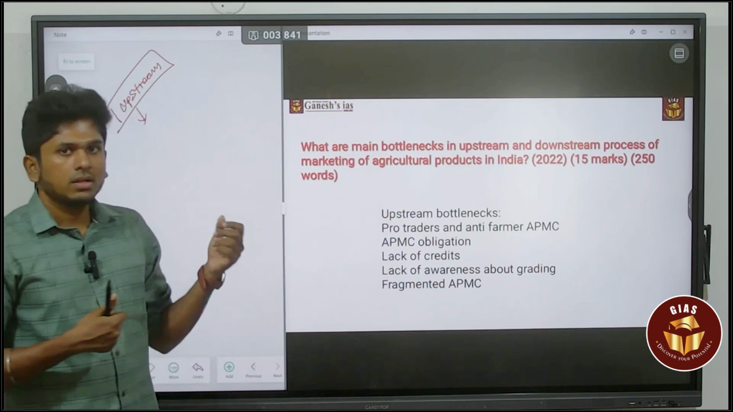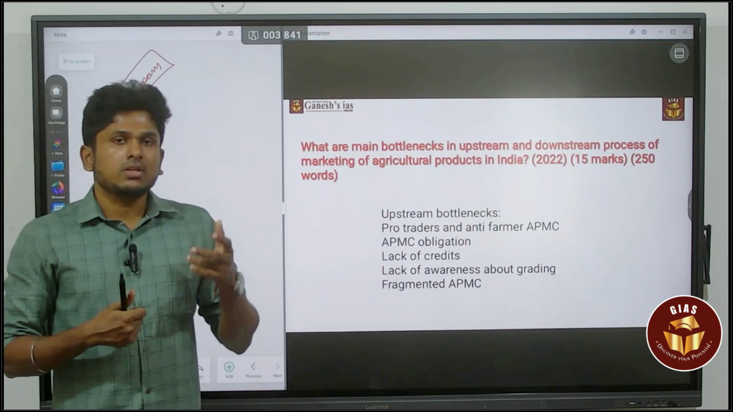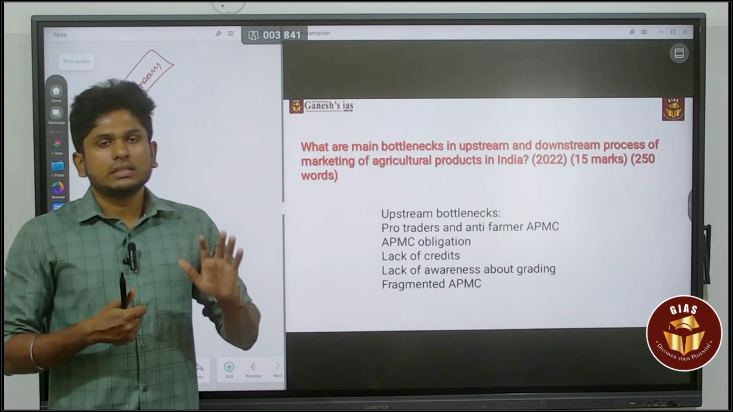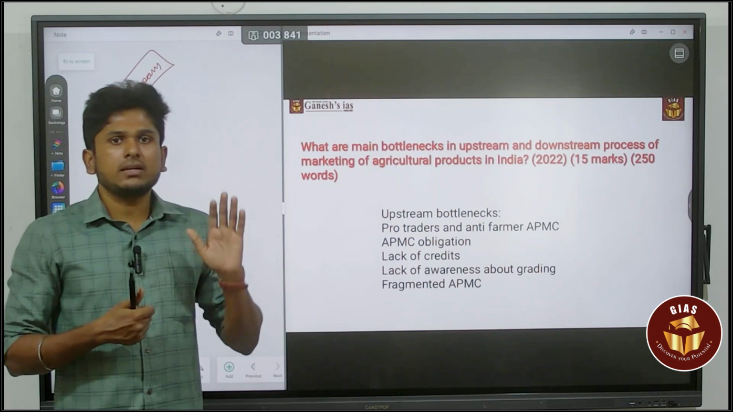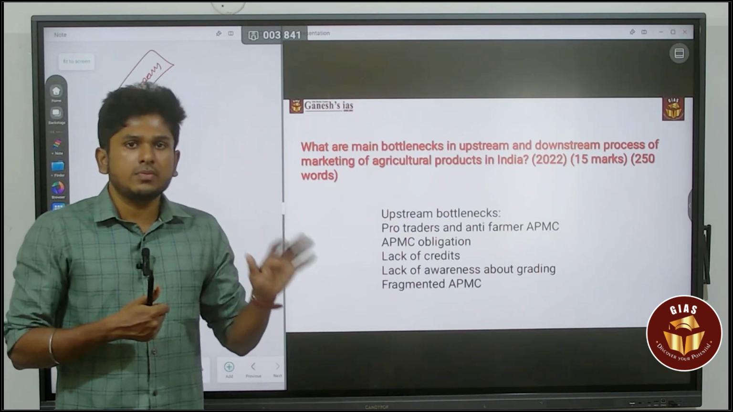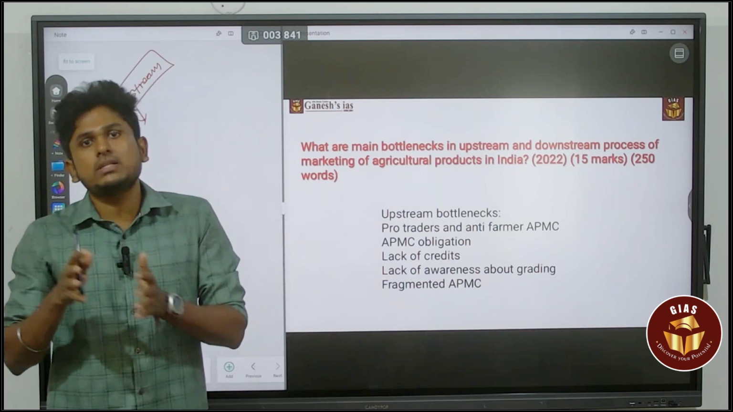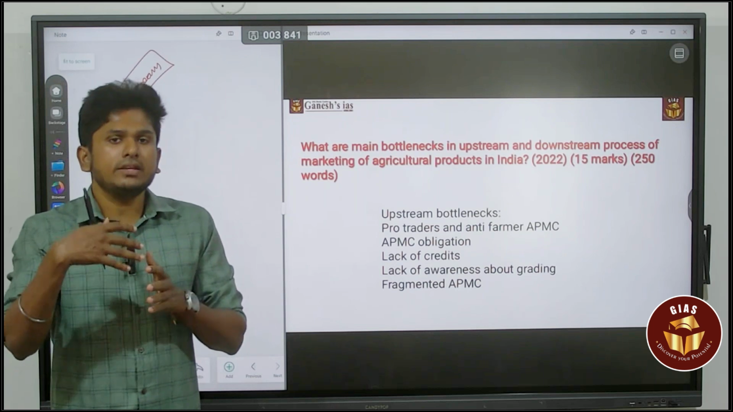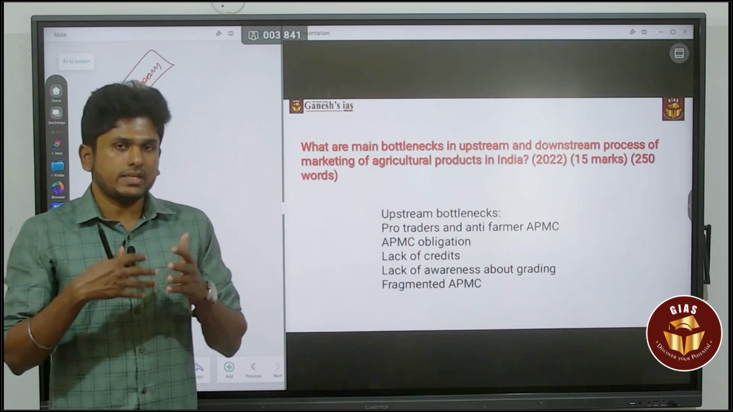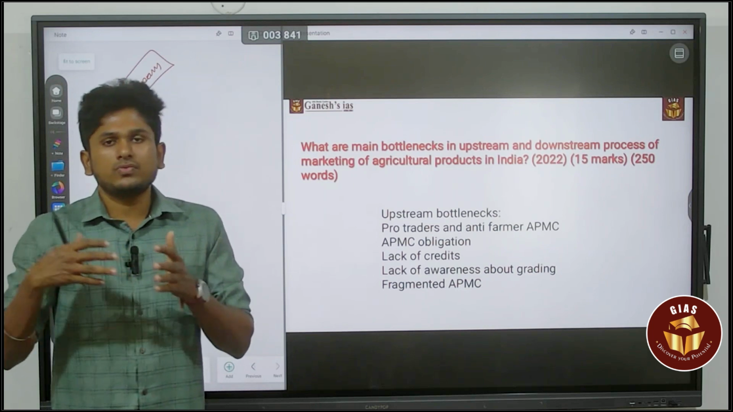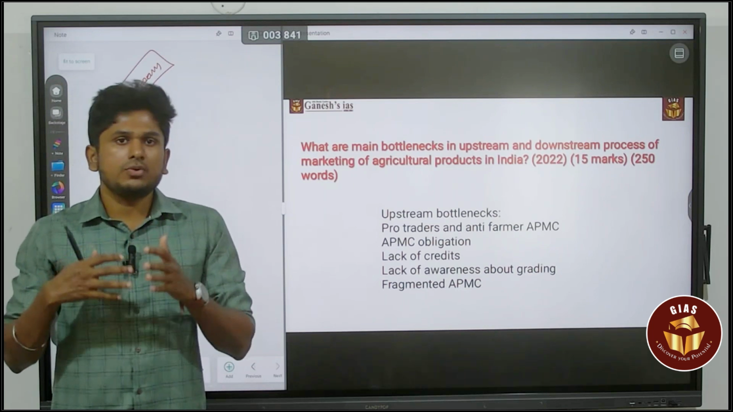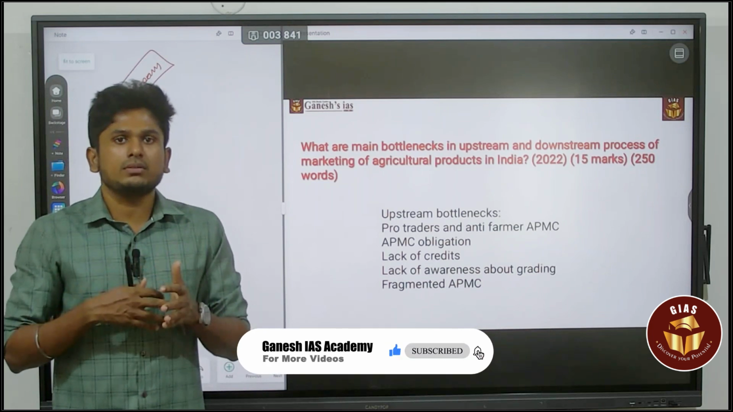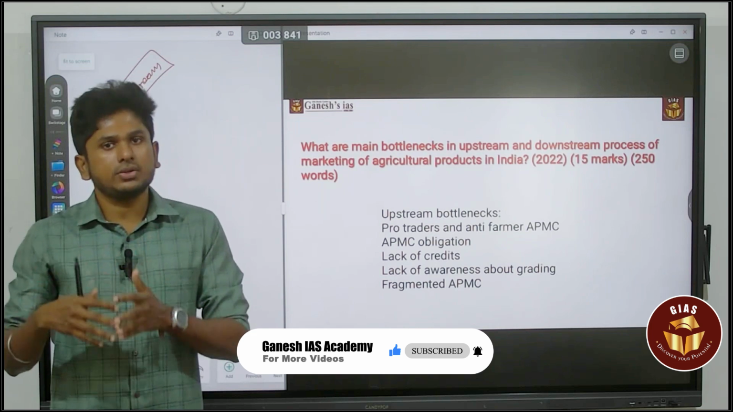Next is the APMC obligation, which is nothing but: if you are going to produce anything, you have to sell it in the APMC only. There is no rule like that, but indirectly they are enforcing it. You can't sell any produce outside this APMC. These things are indirectly imposed on the farmer. For example, even if I am getting 50 rupees for my produce outside, I still have to sell it in the APMC for just 10 rupees, which is the obligation imposed on me. That is the major second issue.